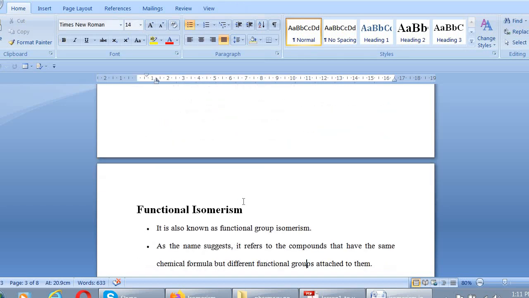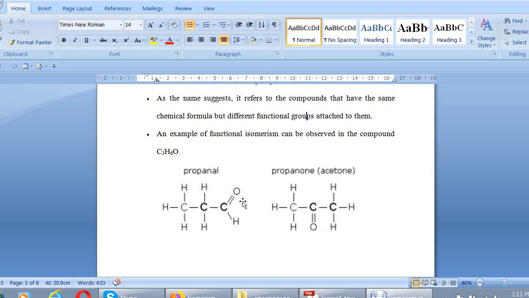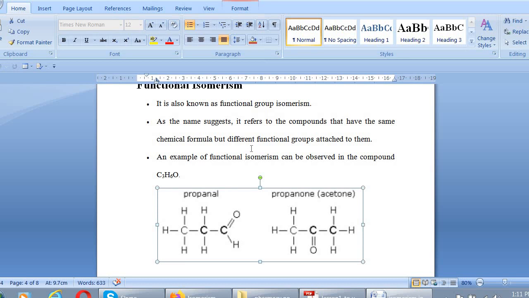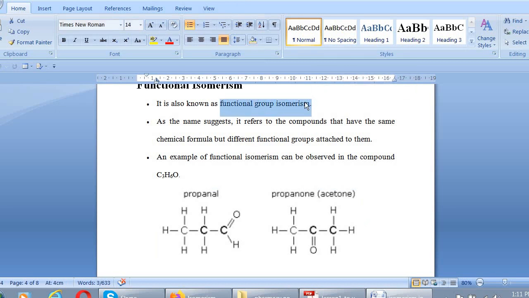Now the next type is functional isomerism. It is also known as functional group isomerism. As the name suggests, it has the same molecular formula but different functional groups attached to them. So it is known as functional isomerism. What is the definition of functional isomerism? The same molecular formula but different functional groups attached to them. This isomerism is known as functional isomerism.